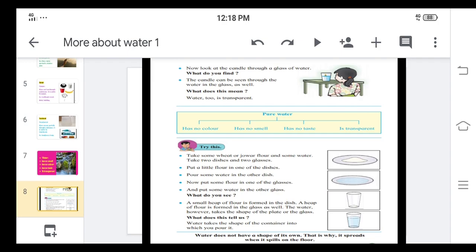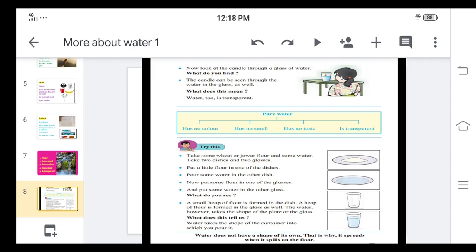Now our second experiment is, take two plates. In one plate you have to add flour, any flour. When you add flour, it will make a heap, and when you add water in the second plate, it just spreads. So this we have done by using plates.